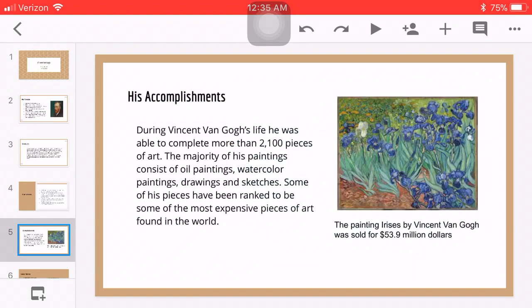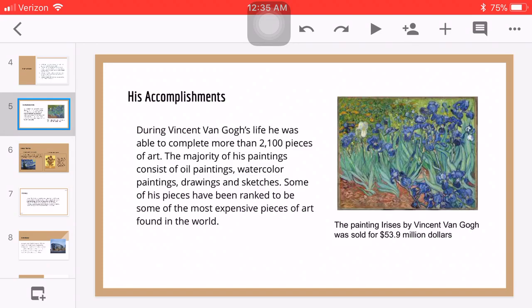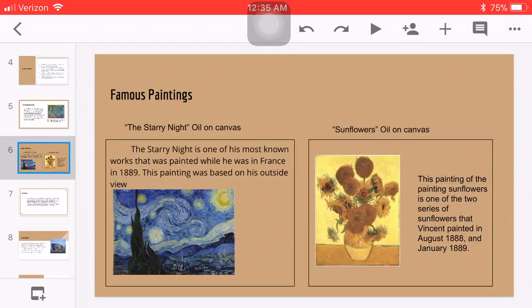The painting on the right is called Irises by Vincent Van Gogh. This particular painting was sold for $53.9 million. Two of his famous paintings are shown left and on the right. The left is The Starry Night and is oil on canvas.